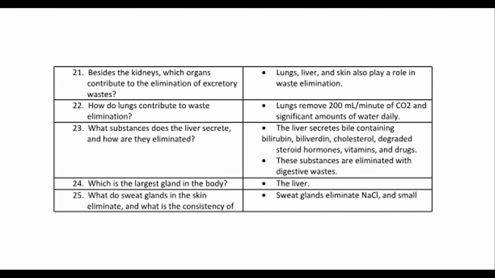21. Besides the kidneys, which organs contribute to the elimination of excretory wastes? Lungs, liver, and skin also play a role in waste elimination. 22. How do lungs contribute to waste elimination? Lungs remove 200 milliliters per minute of CO2 and significant amounts of water daily. 23. What substances does the liver secrete, and how are they eliminated? The liver secretes bile containing bilirubin, biliverdin, cholesterol, degraded steroid hormones, vitamins, and drugs. These substances are eliminated with digestive wastes.